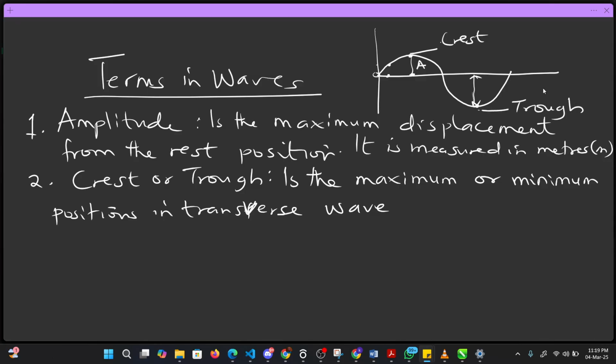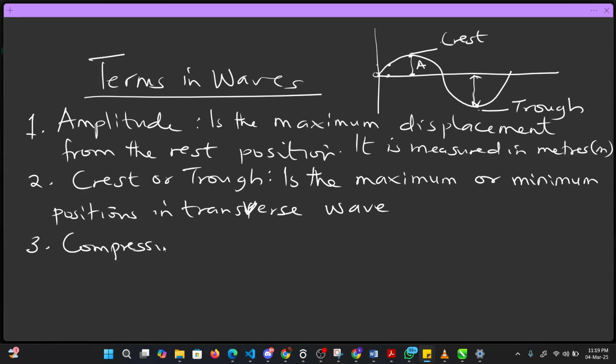And here is called what? Trough. Okay, so let's look at one more term before I wrap it up, because I would like to continue with this term in my next class. Because this class is supposed not to be lengthy, the next one is what we call compression and rarefaction.